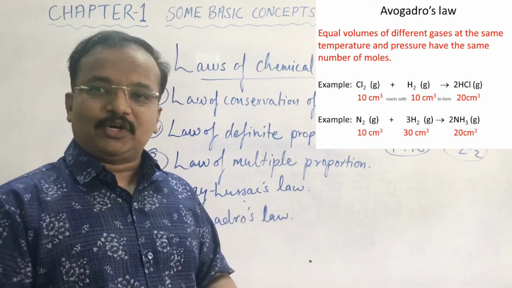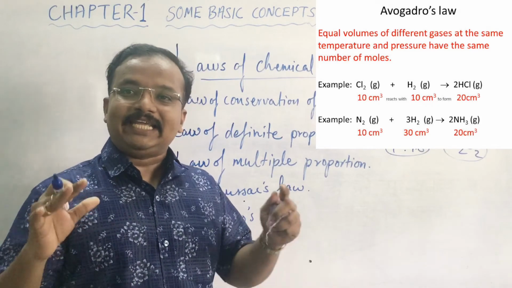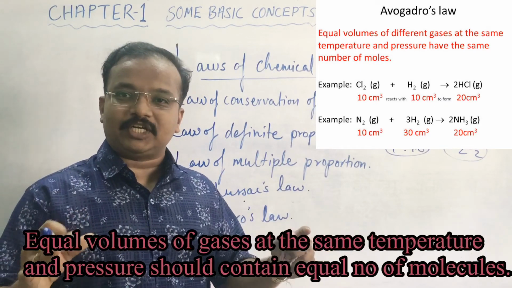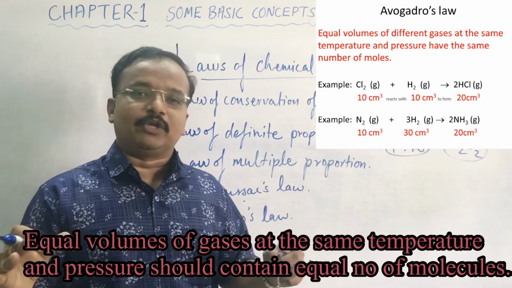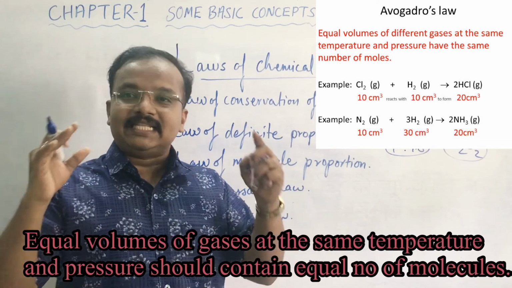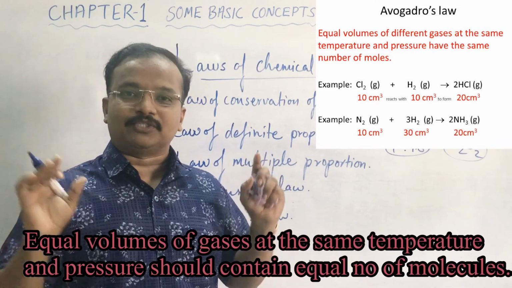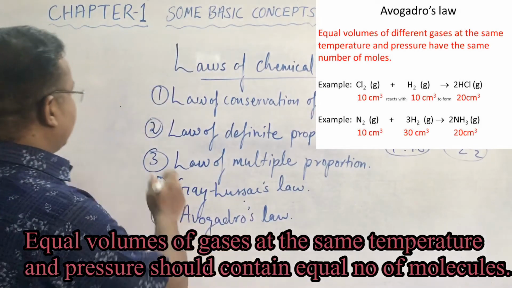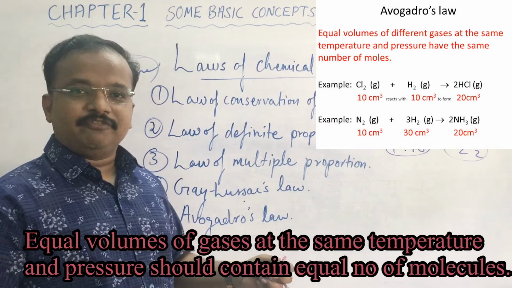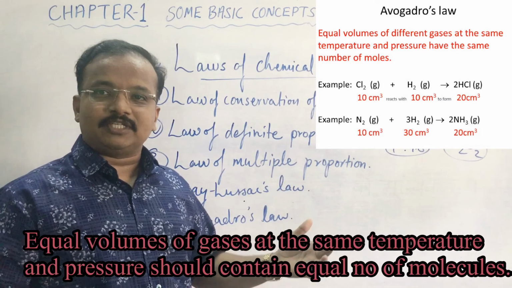Children, according to Avogadro's law, Avogadro proposed the law in 1811, and he proposed that equal volumes of gases at the same temperature and pressure should contain equal number of molecules. What does he say?